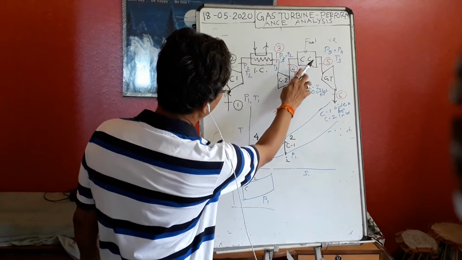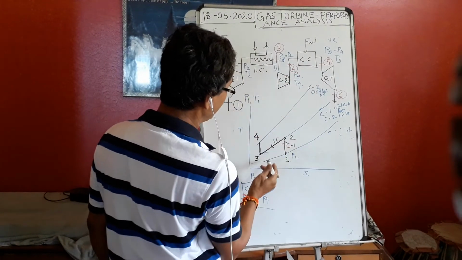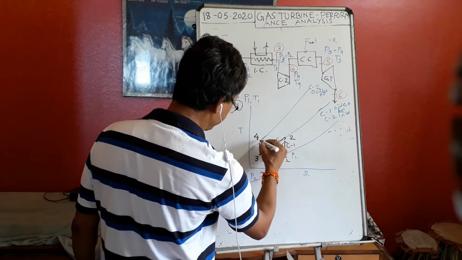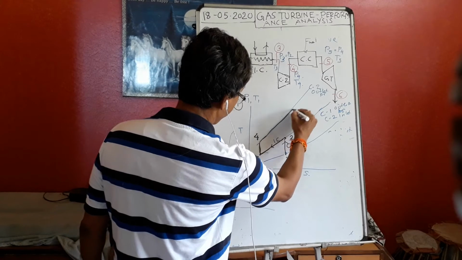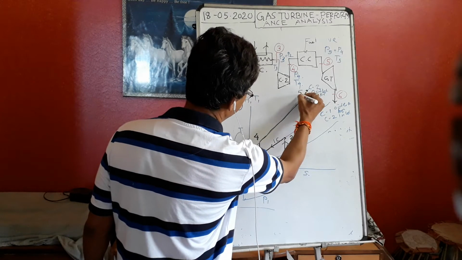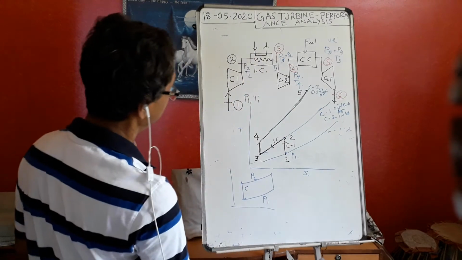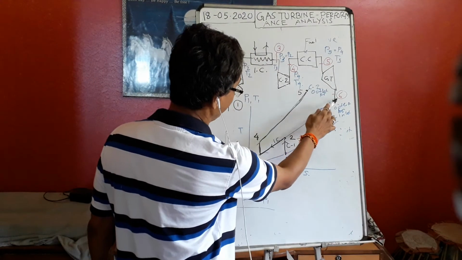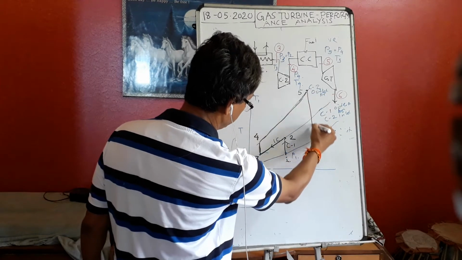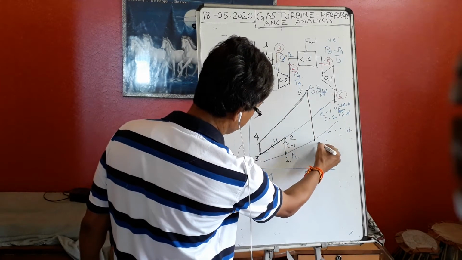Then it goes to the combustion chamber. In the combustion chamber, what will happen? Pressure will remain the same, but temperature will increase. So it will go like that. So this is point number 5. Now after that, it is going to the gas turbine. So it is expansion to atmospheric pressure. So it will go down. So this is point number 6.